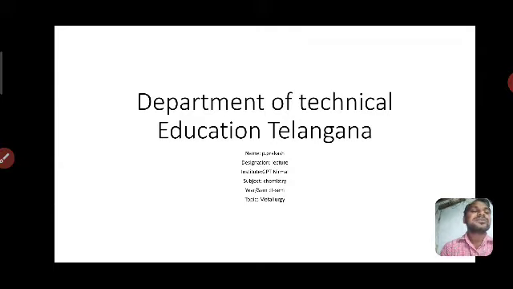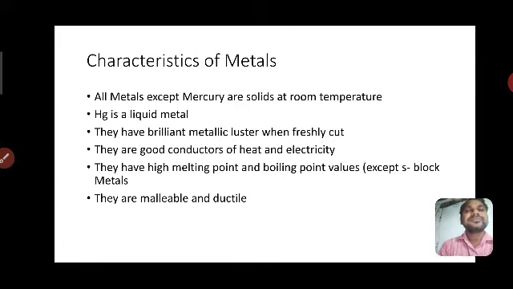Okay. So in that chapter, first of all, the characteristics of metals. Characteristics of metals. In the characters of the metals, all metals except mercury are solids at room temperature. Okay, all metals except mercury are solids at room temperature.